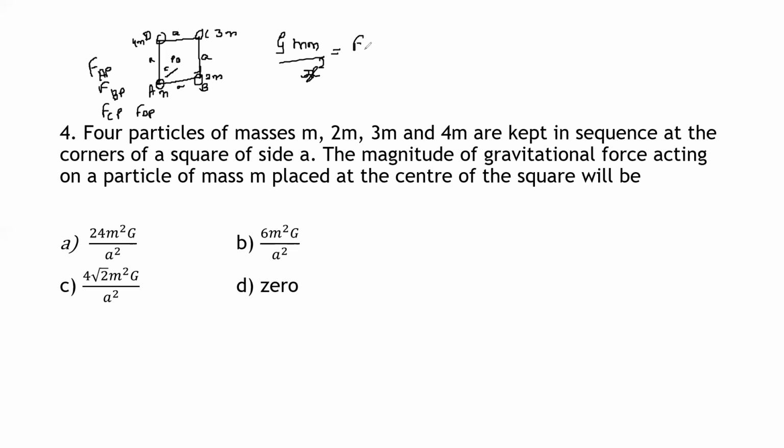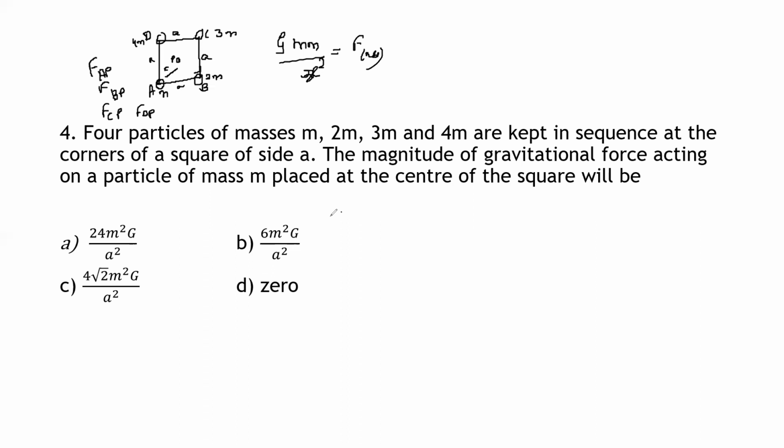Then the expression becomes F net. Similarly, we will now calculate the force at the different points.